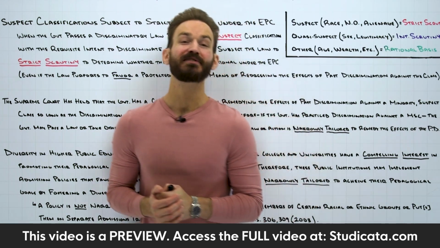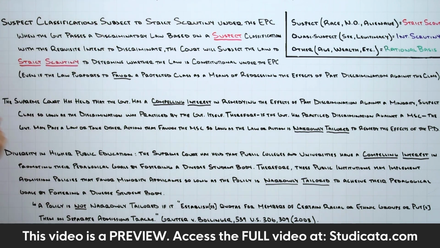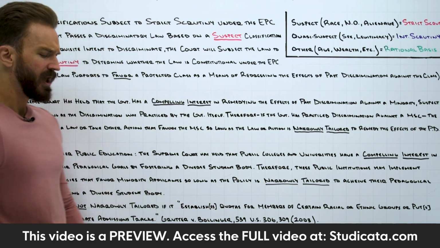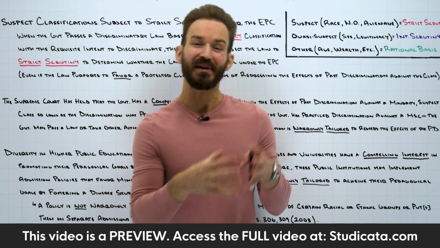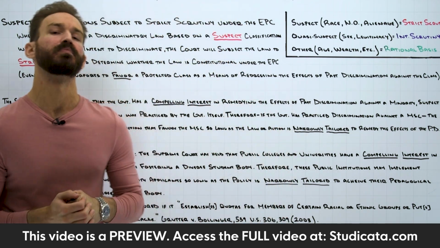In this lesson, we're continuing our discussion of suspect classifications that are subject to strict scrutiny under the Equal Protection Clause. Specifically, we're going to focus on benign discrimination and affirmative action under the Equal Protection Clause.